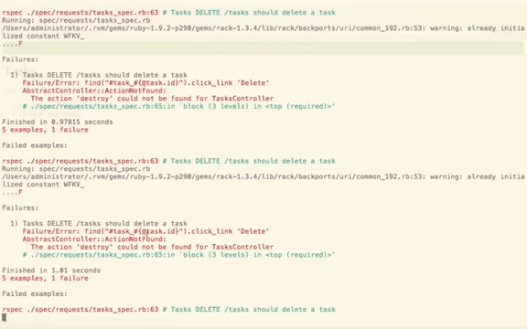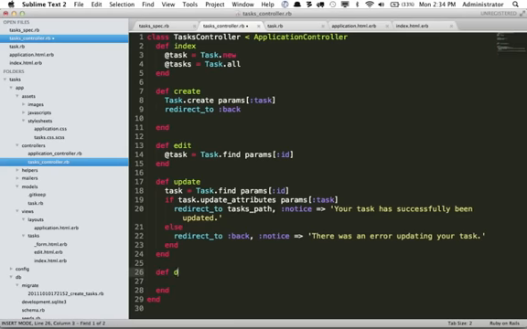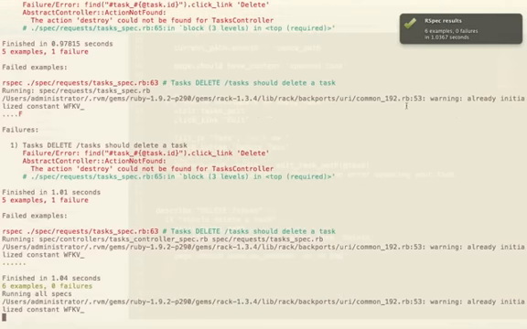Let's come back to our testing and see what to do. The action destroy could not be found. Right here, destroy. And here what we're going to say is get that task model, and we're going to destroy the row that has the ID of what was passed in. And then we're going to redirect to, we'll just go back here and have a notice that says, there we go. And now we can see 6 examples, 0 failures.